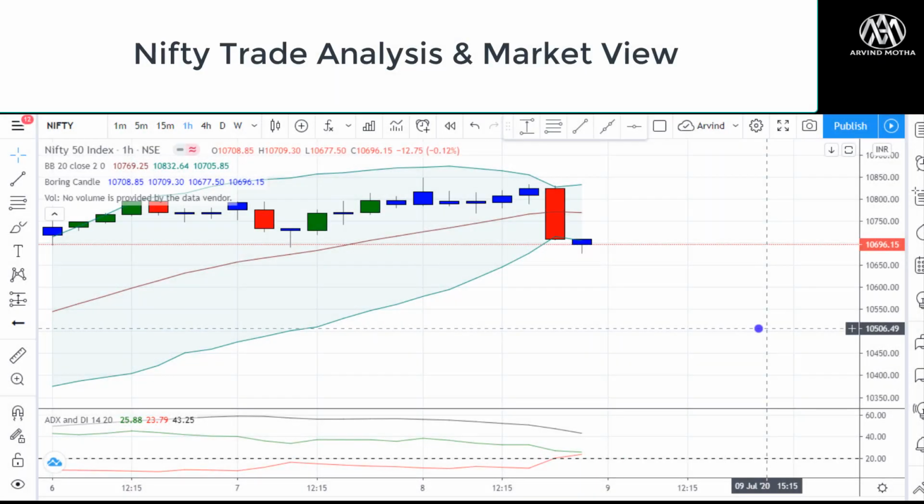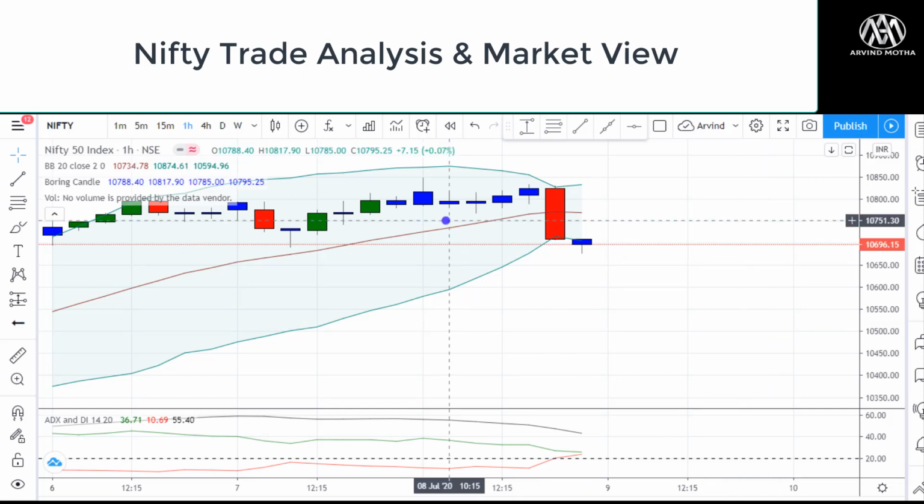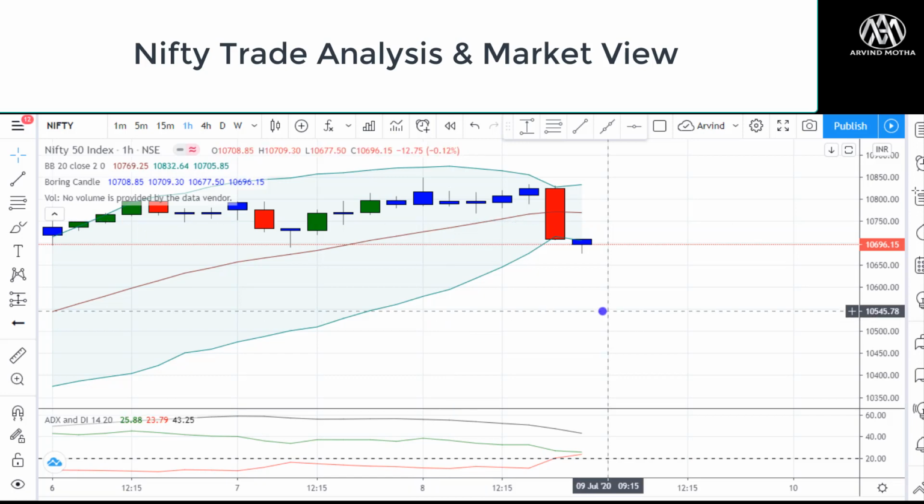This is Arvind here. I'm going to explain one of the trades which I took today, and I'll also explain the logic behind the trade. We'll also look at the market analysis and how to plan our trades from here. Nifty, as you all know, was bullish in the last few days, right?